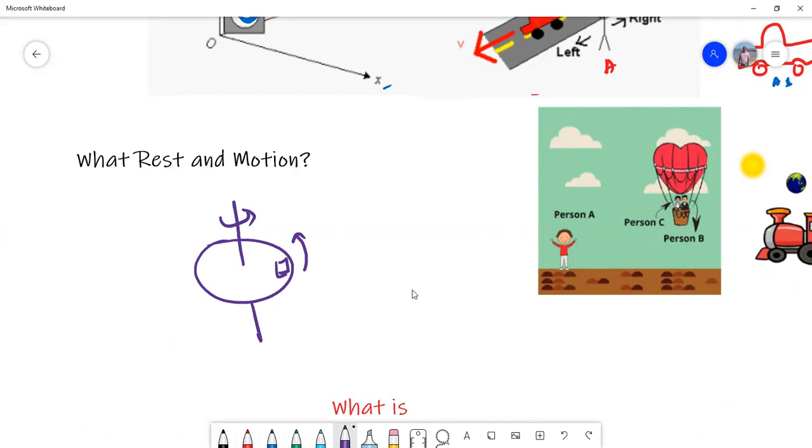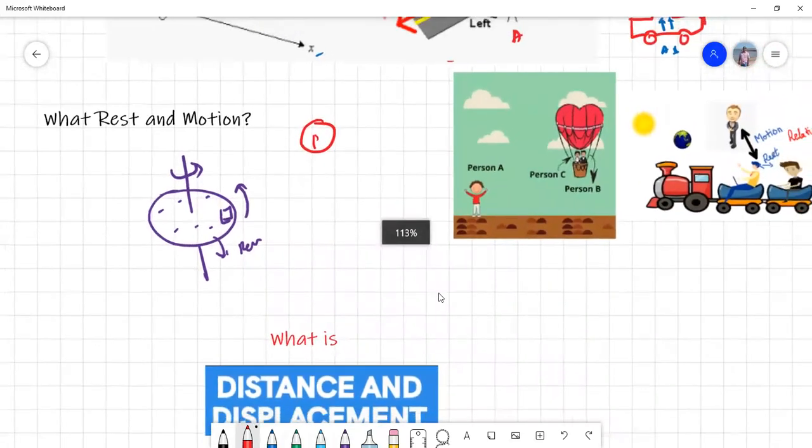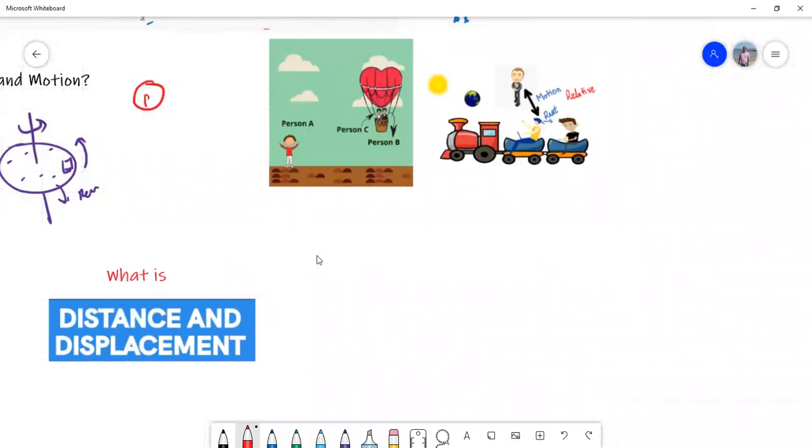So with respect to the Earth, everyone on the Earth is at rest. Suppose you observe from another planet or a satellite, you feel that they are in motion. With respect to this other planet, we are all in motion. But with respect to Earth, we are at rest. So that means rest and motion are relative terms. With respect to one person, somebody can be at rest, and with respect to another person, somebody may be in motion. So what is rest and what is motion? Let me define the two terms. This is a very simple and very important definition.